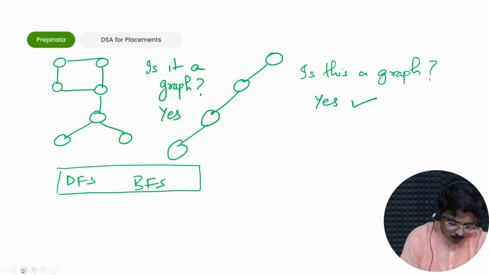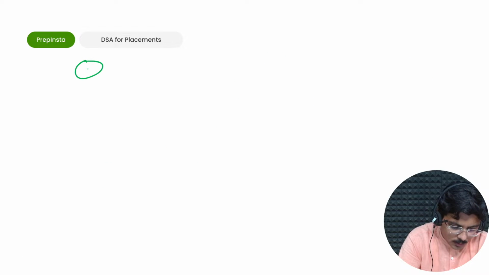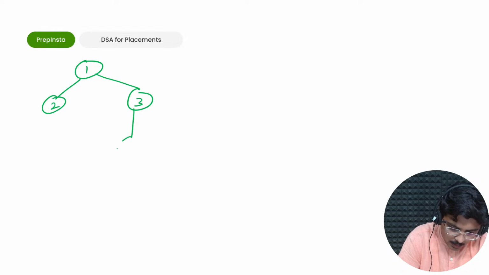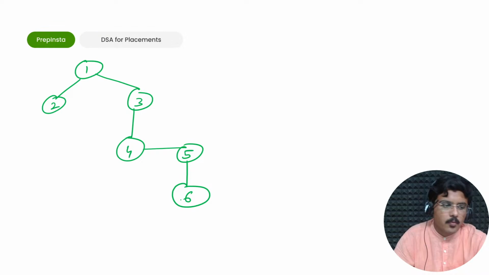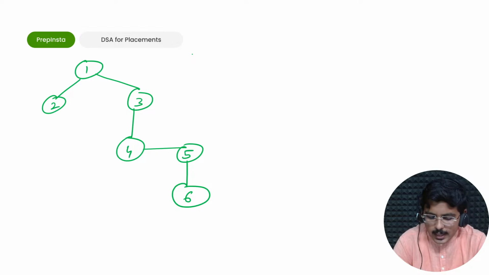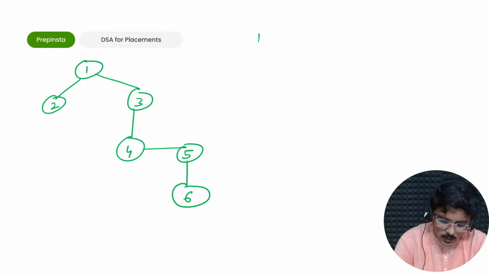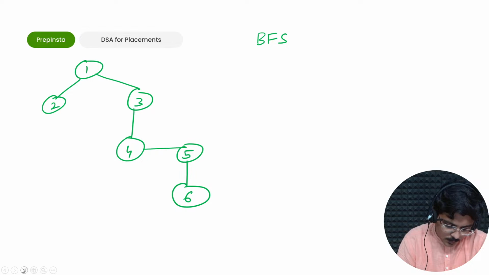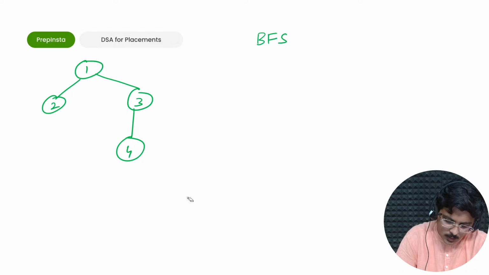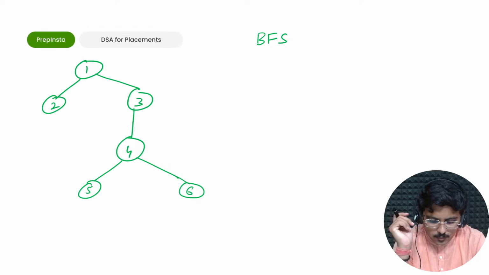I'll show you today. See, for example, this is a graph. And I'll make it like this, and then I'll make 4, then 5, and then 6. So when you're actually going ahead and using BFS, for explaining BFS I would make an example which would be easy for you to understand. Let's make it like this. It remains the same. Nothing changes. Just that I've made 2 branches off 4.